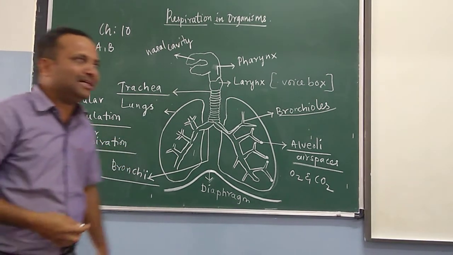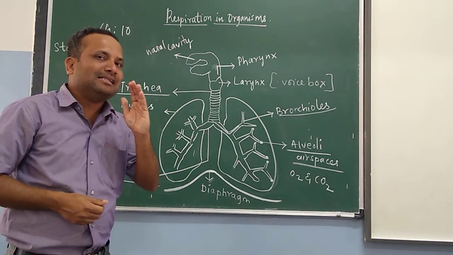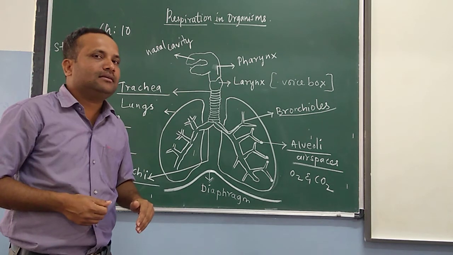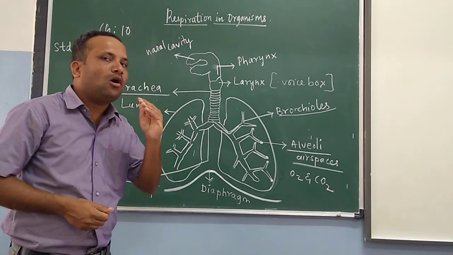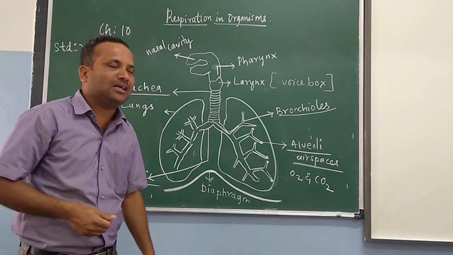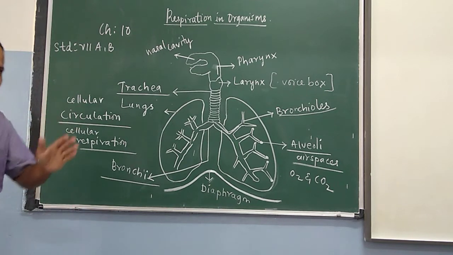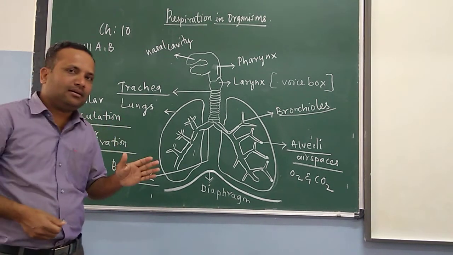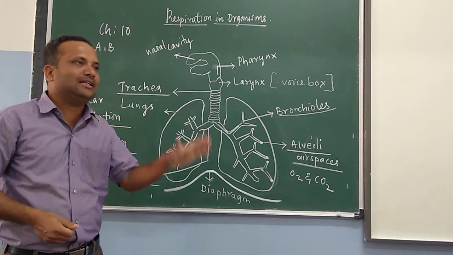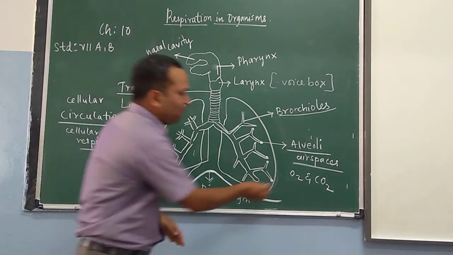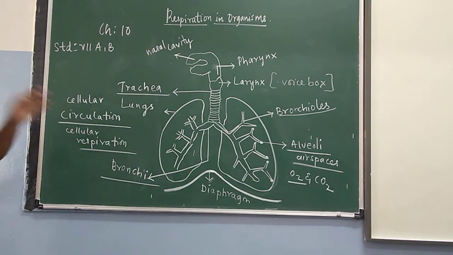Cellular respiration means the breakdown of food in the cells to give energy takes place with the help of oxygen. So this process is called cellular respiration. Cellular respiration means breakdown of food takes place in the cells of our body to give energy with the help of oxygen. This process is called cellular respiration.